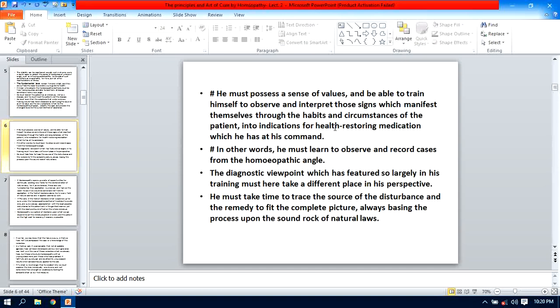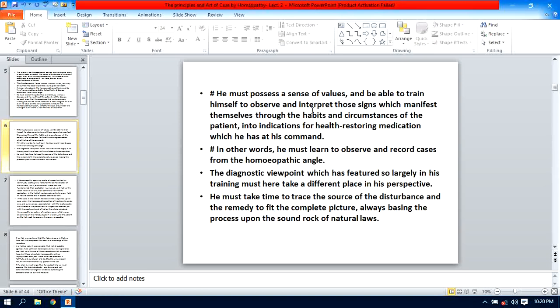And for the indication for health restoring medicine, all these symptoms you have to collect for the individualization of the patient, and you definitely select the medicine on these characteristic symptoms, and you must be confident that this medicine is restoring the sick patient to health, isn't it?